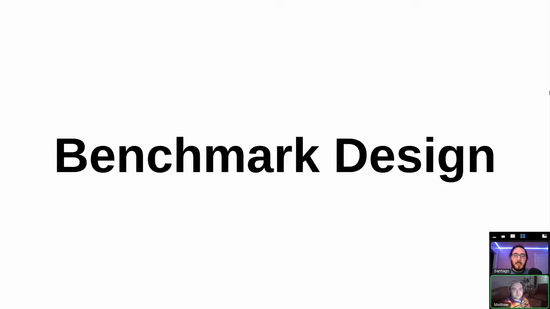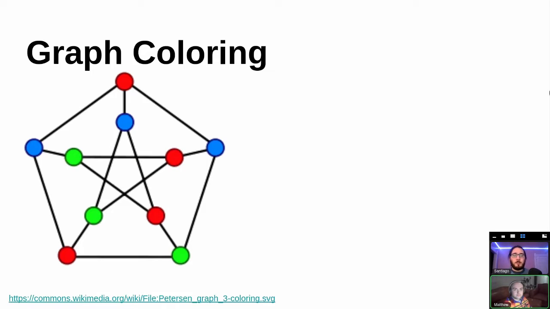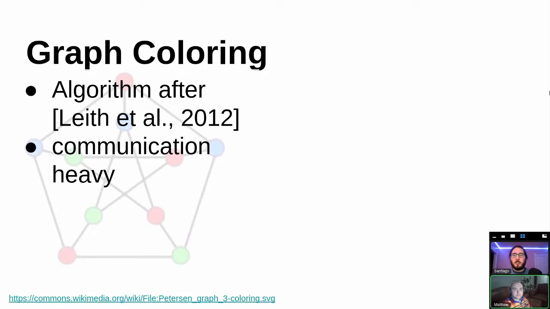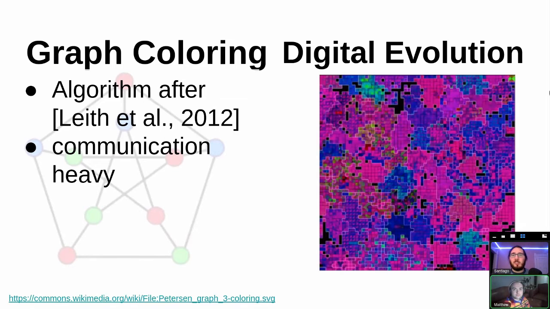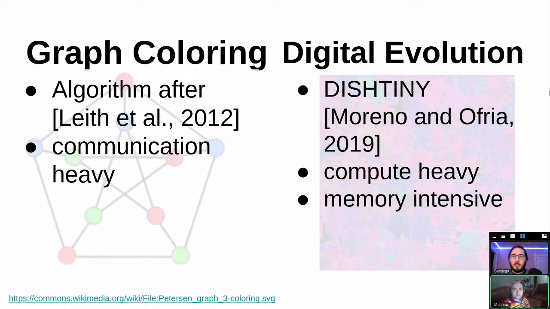The benchmark design consists of two problems. The first one is a graph coloring problem based on an algorithm after Leith et al. 2012. It's communication heavy because it's meant to assign channels to different access points in a Wi-Fi network. The second problem is a digital evolution problem using DISHTINY, which is the digital multicellularity simulation we developed at the lab. This is more compute heavy and memory intensive.